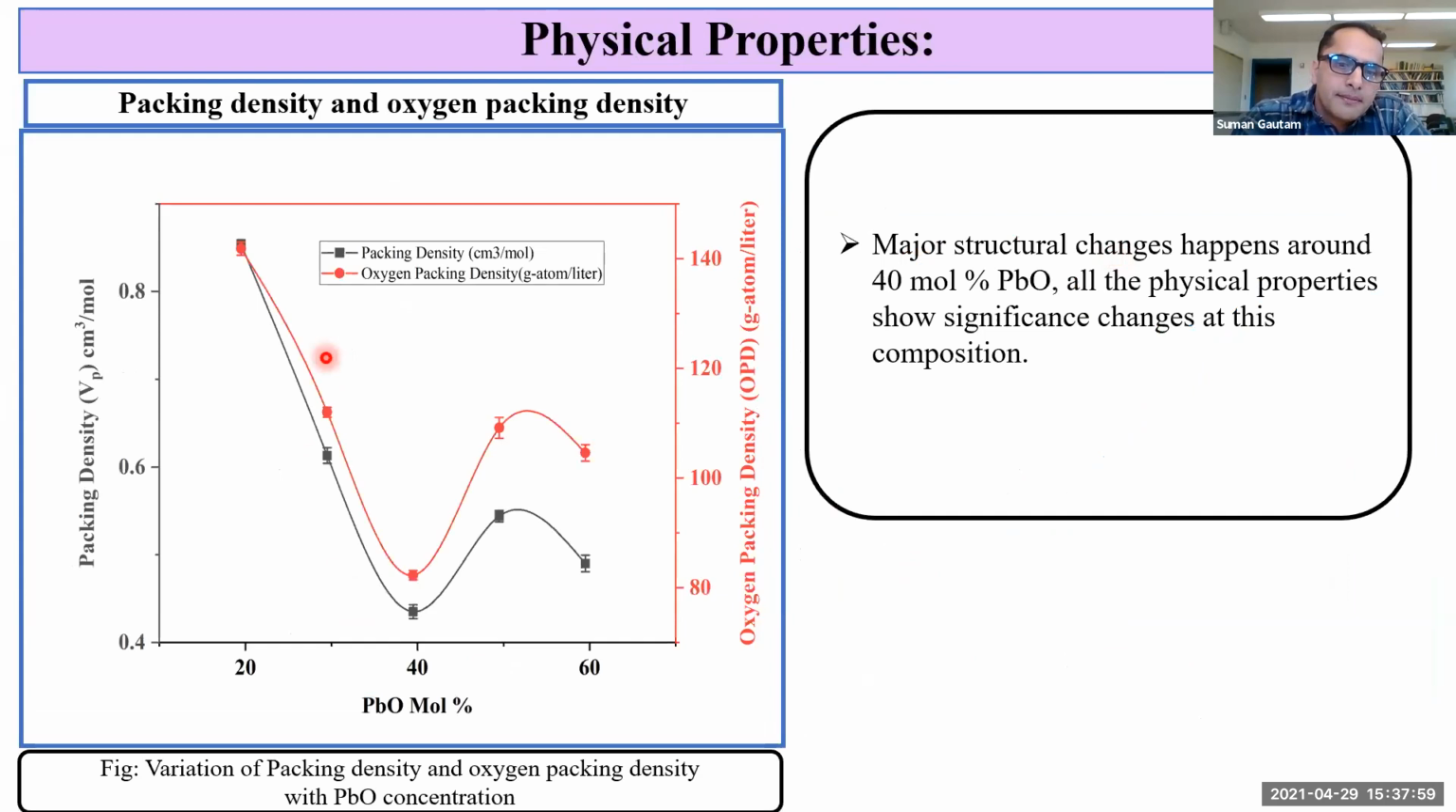This is the variation of packing density and oxygen packing density with PbO concentration. As PbO concentration increases, oxygen packing density decreases and shows a minimum at around 40 mole percentage. And this variation of packing density and oxygen packing density supports the density result I discussed before. So what we see is that major structural changes happen at about 40 mole percent of PbO. So all the physical properties show significant changes in this composition.